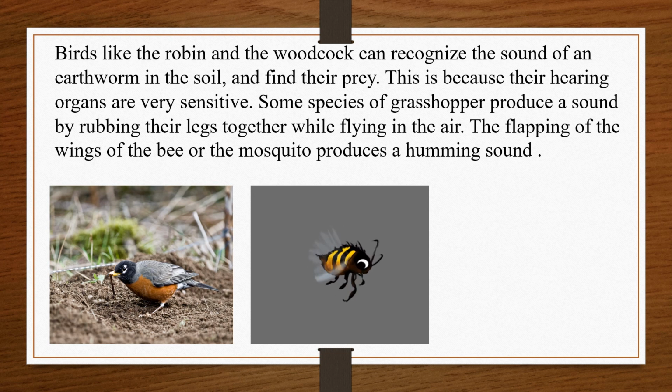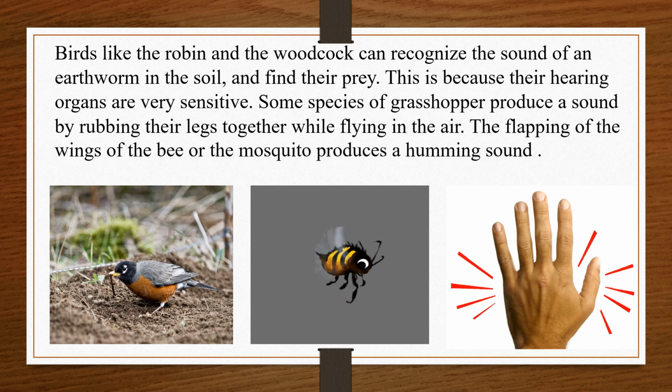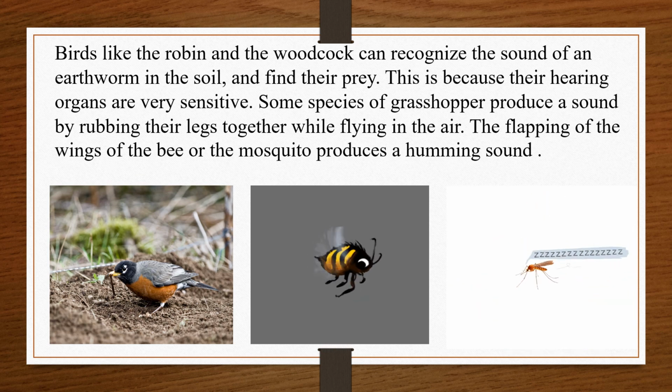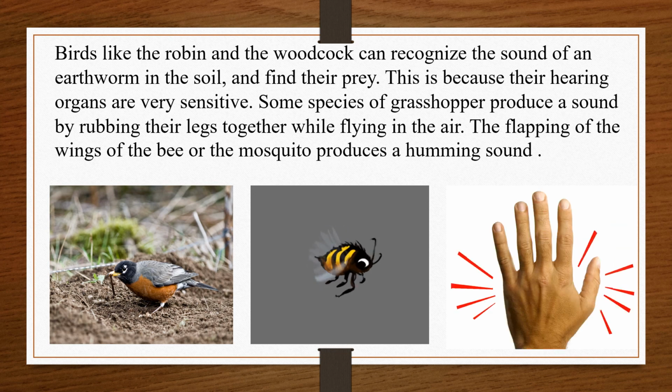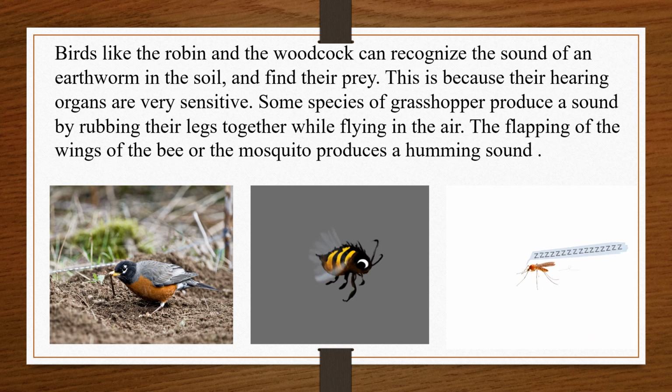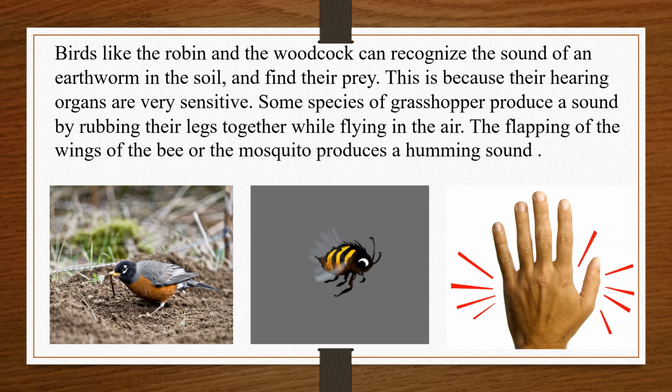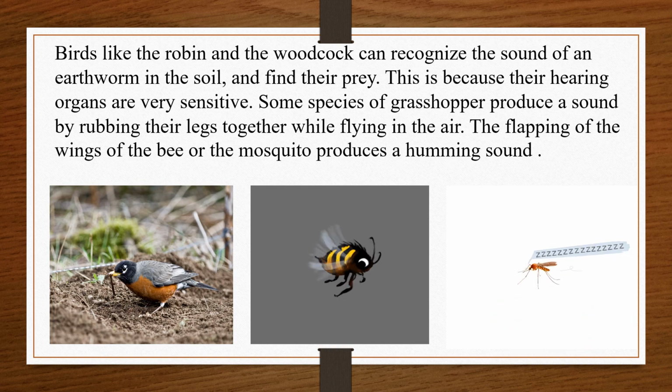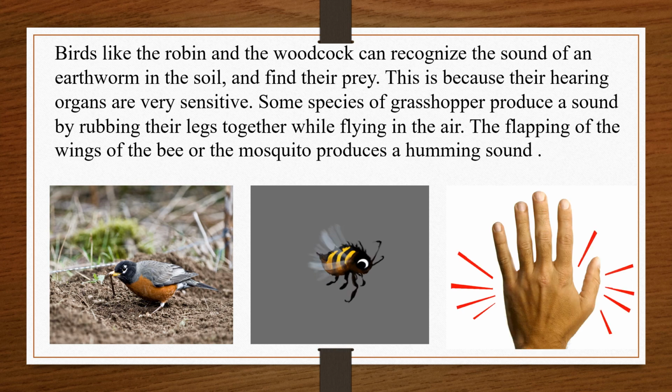Some species of grasshoppers produce a sound by rubbing their legs together while flying in the air. The flapping of the wings of the bee or the mosquito produces a humming sound. Okay, you must have heard the sound of the mosquito. When you're sleeping, if you hear the mosquito coming near your ear, हम लोग ऐसे ही उसके ऊपर मार देते हैं ना, just on the sound that we hear. वो कैसे sound produce हो रही है, उनकी जो wings है वो flap करने से sound produce होती है.